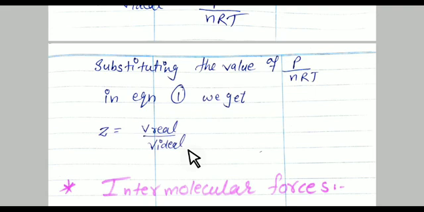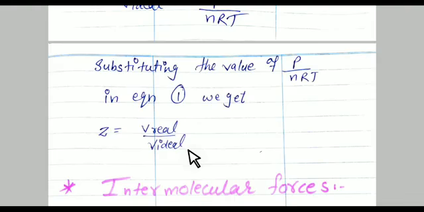Student, it means, what is the compressibility factor? Compressibility factor is nothing but a ratio of actual molar volume of a gas to its molar volume if it behaves ideally at that temperature and pressure. Z is equal to V real upon V ideal.